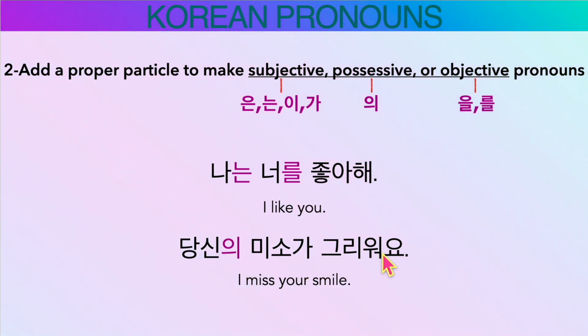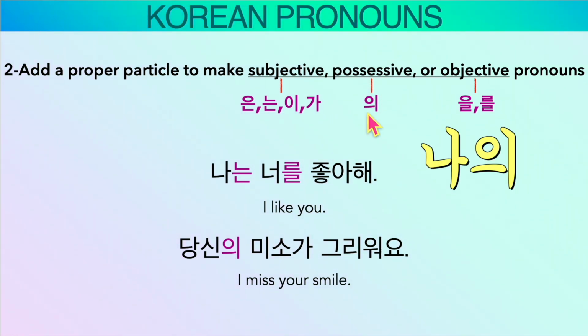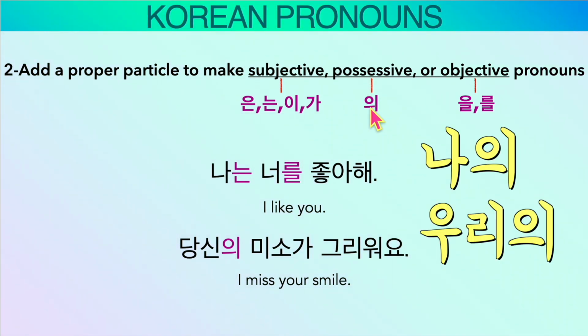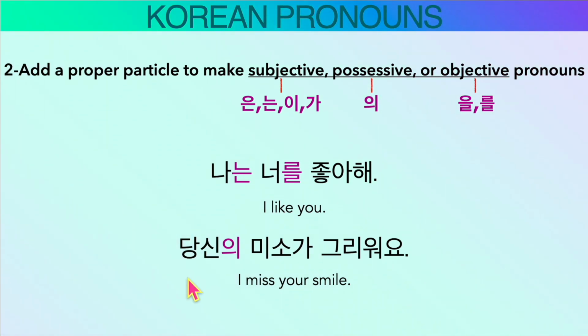Now, 당신의 미소가 그리워요. 당신, you. Now let's make it 'your' by adding 의, right? So possessive 의, like my, 나의, our, 우리의, your, 너의. 당신의 미소가 그리워요. I miss your smile. Like I said earlier, in spoken Korean, 당신 is not used very much, so you can see this in a letter, story, poem, or that kind of literature.